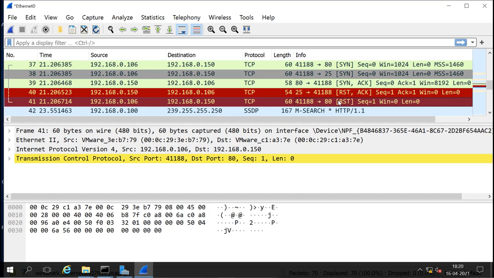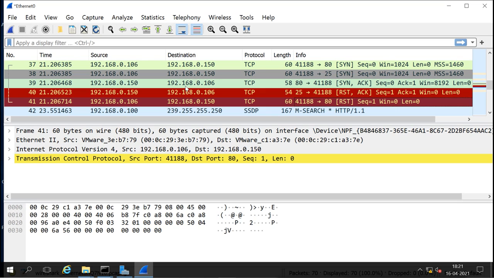Now the Xmas scan, null scan or FIN scan will not work on these Windows machines. Why won't it work on a Windows machine? Because this Windows machine has patched this vulnerability. So what happens if any packet other than SYN comes to this Windows machine?